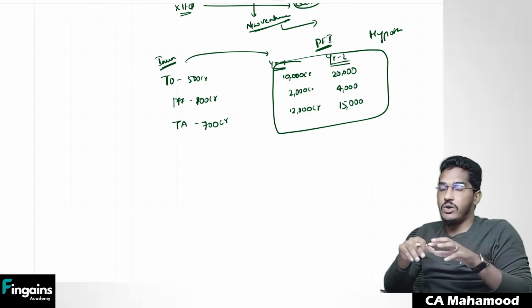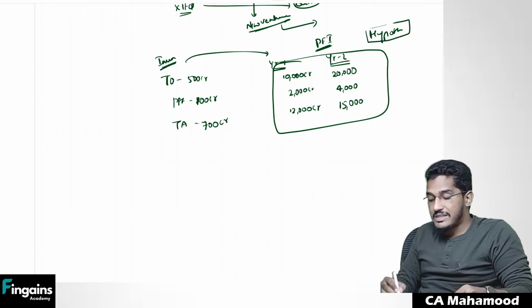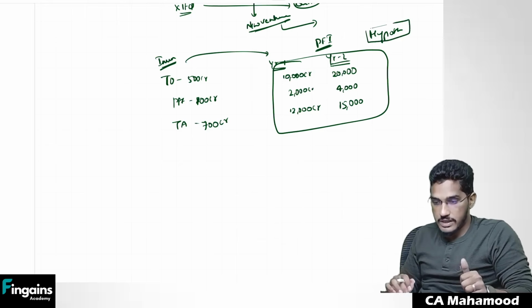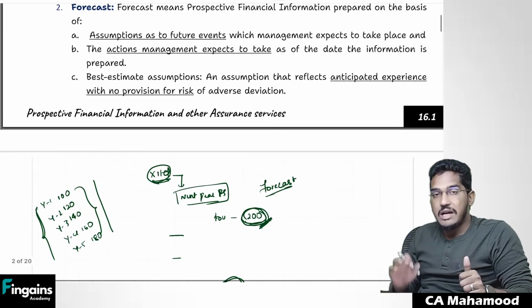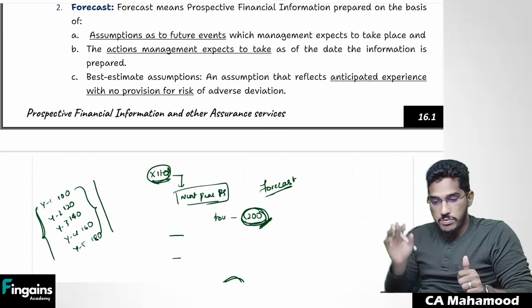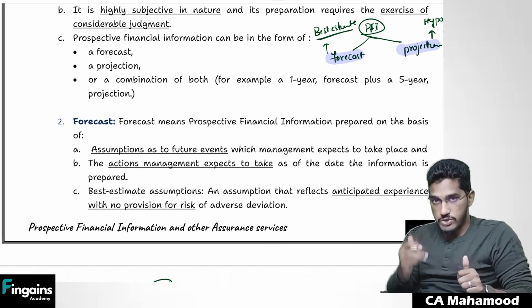Whether that will happen or not, it all depends. That could happen also, that could not happen also. So this is what we call a hypothetical assumption. Clear, everybody? So whenever entities are preparing prospective financial information, that prospective financial information can take the shape of either a forecast, or it could even take the shape of a projection.